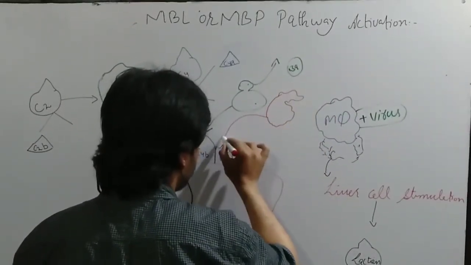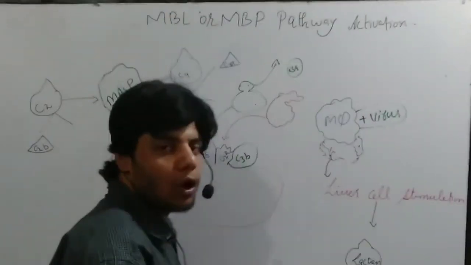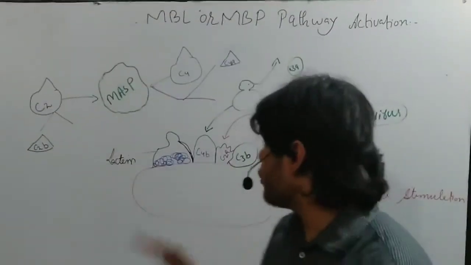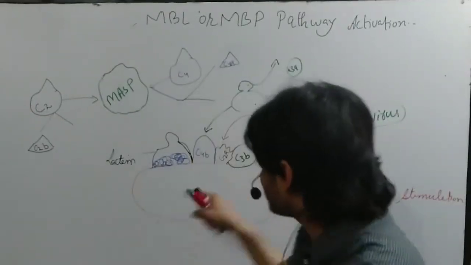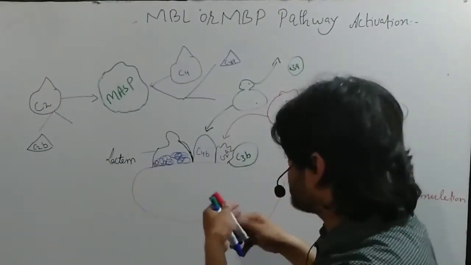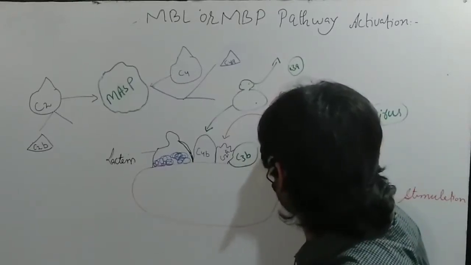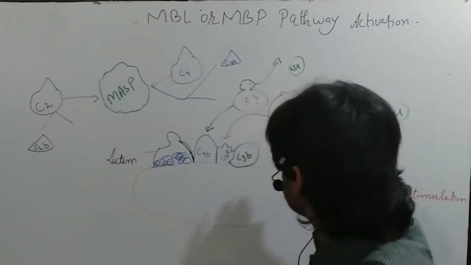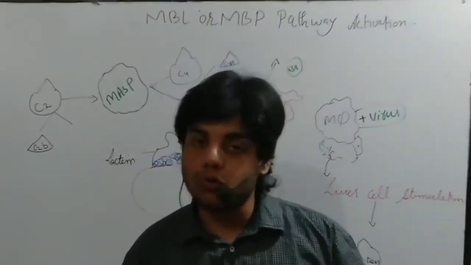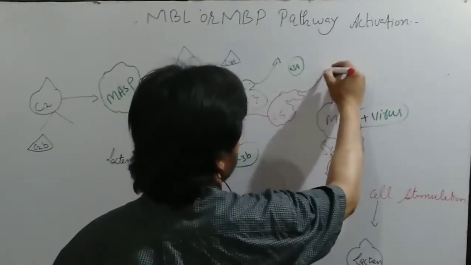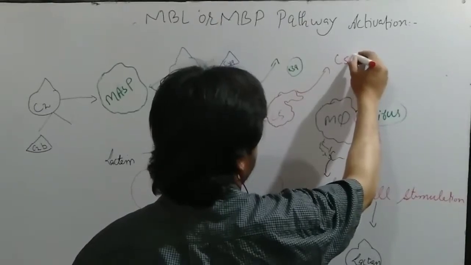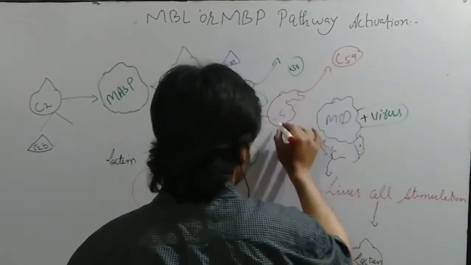C5 proteins will come and be cleaved by this one. This trimolecular complex is this time acting as an enzyme, so it cleaves the C5 proteins. This is the C5 protein, and this is the C3. C5 proteins are cleaved into two fragments, one larger, the other smaller. The smaller is released out, which is C5a, and the larger one binds.